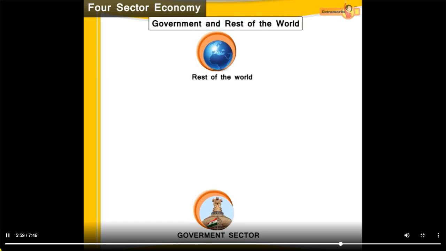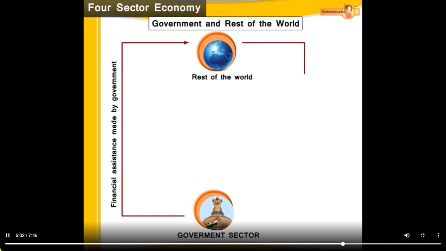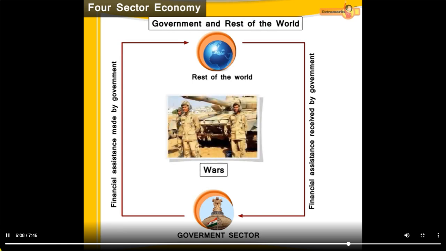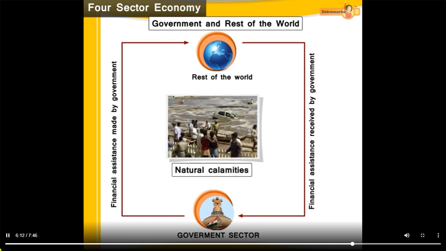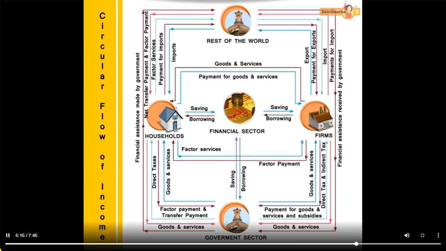Government and rest of the world. Government provides and receives financial assistance to and from the rest of the world at the time of emergencies like wars or natural calamities like droughts, famine, etc. Let's take a look at a four-sector model.